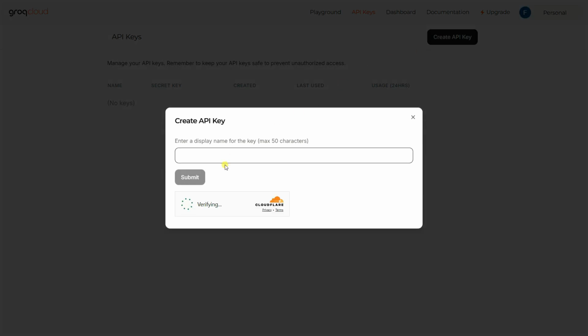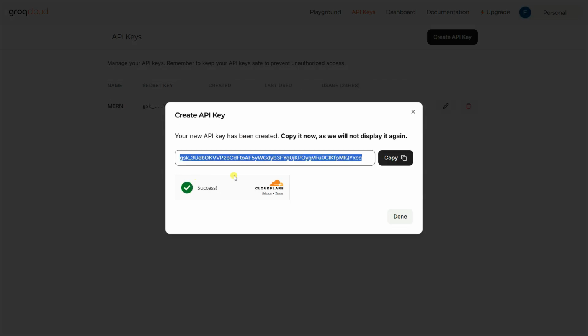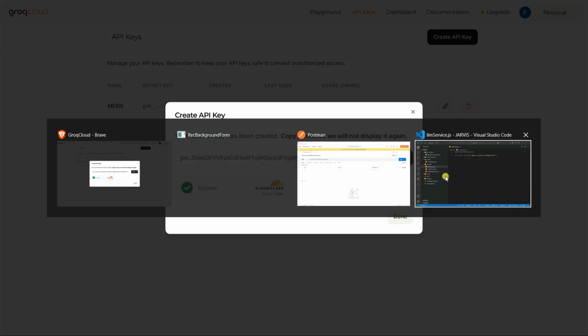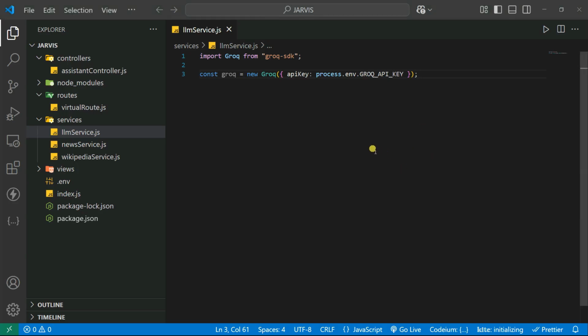Let's create an API key. You can give it any kind of name. Let's give it MERN, then click on verify you are human, and after that click on submit. Then you get one API key. I'm simply going to copy this, go inside our Jarvis, I mean our VS Code, and paste it in our .env file.